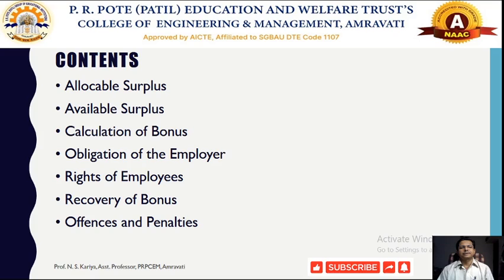The contents of today's session are allocable surplus, available surplus, calculation of bonus, obligation of employer, rights of employees, recovery of bonus, offences and penalties under the Payment of Bonus Act 1965.